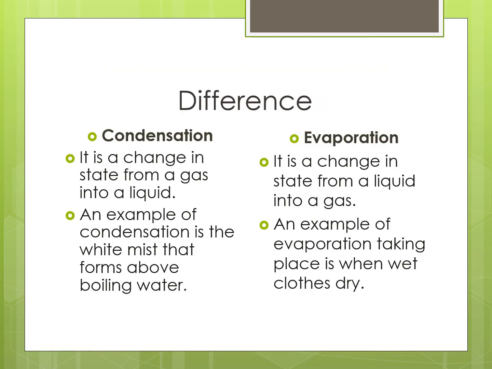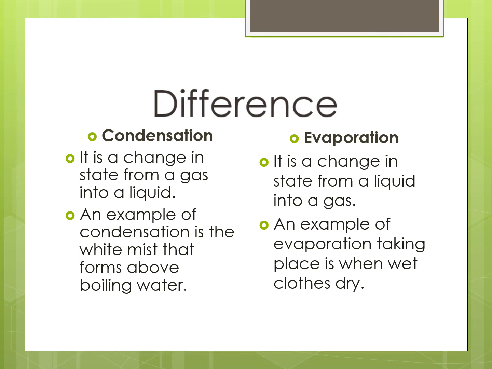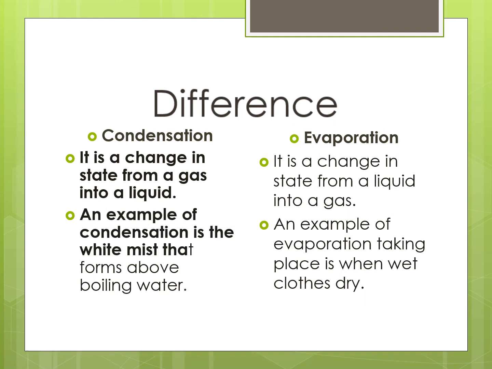Now we will see the differences between condensation and evaporation. The first will come to condensation. The first point is it is a change in state from a gas into a liquid. The second point, an example of condensation is the white mist that forms above boiling water. Now we'll relate this with evaporation.